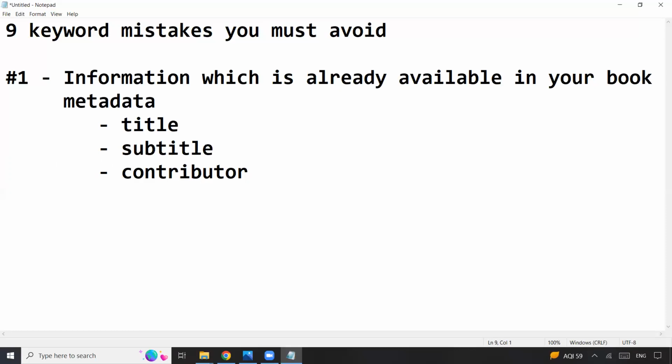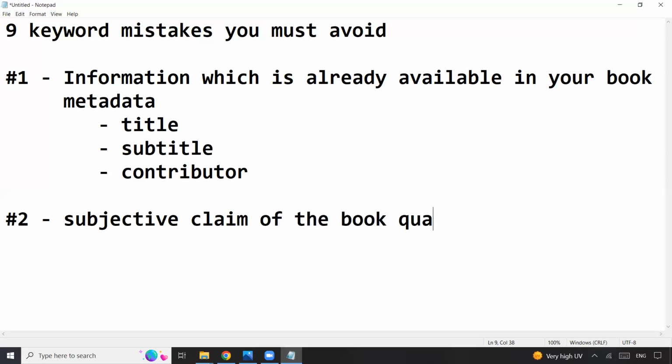Okay, now let's take a look at number two. Sometimes it happens that we want to mention something about the quality of the book, which is basically a subjective quality. We should avoid that completely. So something that we should avoid is a subjective claim of the book quality. What is the example?